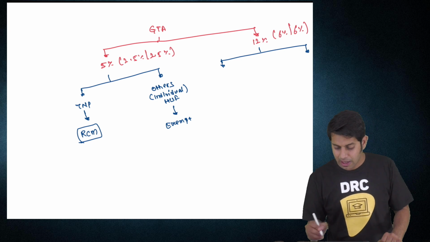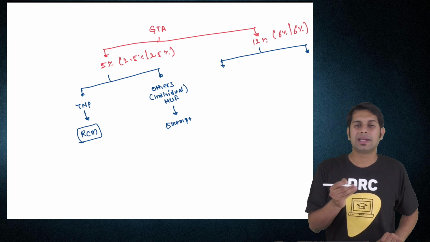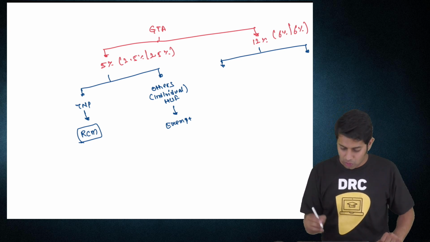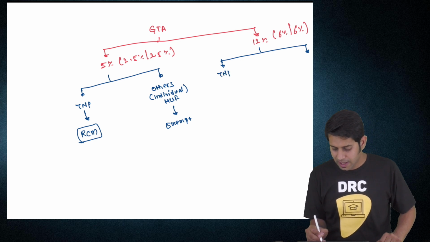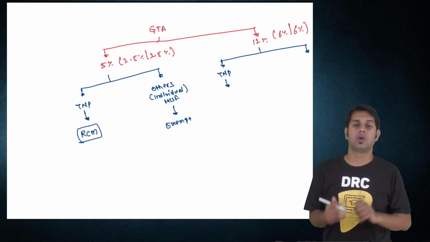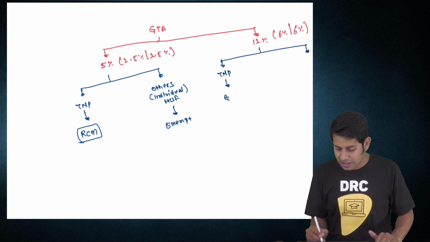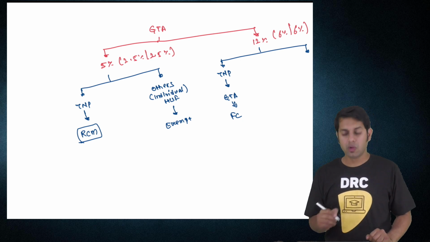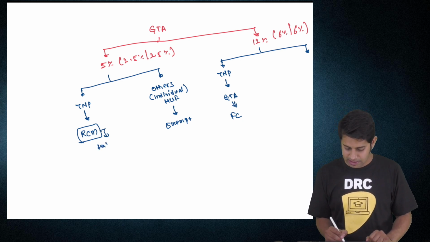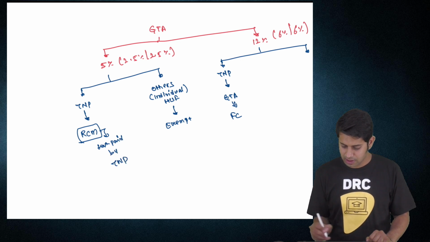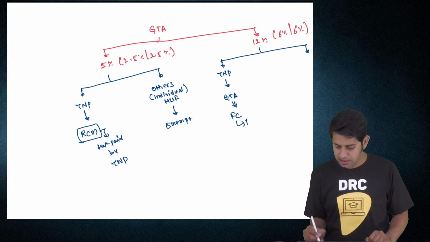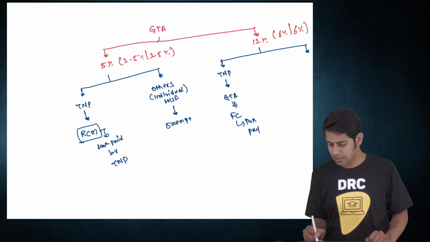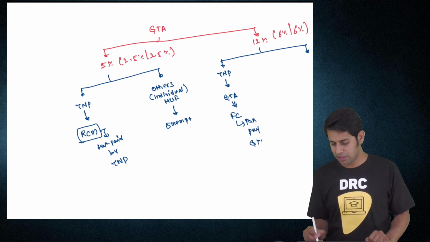Then further, a GTA who is opting to pay tax at 12% supplies services to 7 notified person. Who has to pay the taxes? The GTA has to pay the taxes under forward charge. This is liable to be taxed under forward charge. So tax at 12% is paid by GTA only.